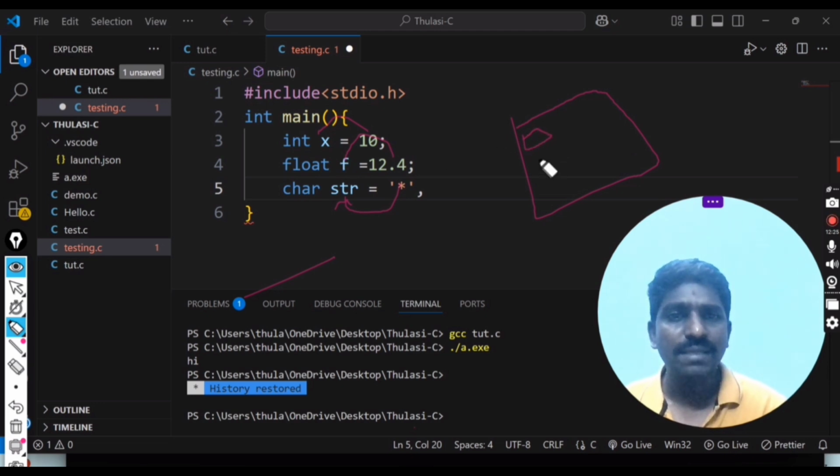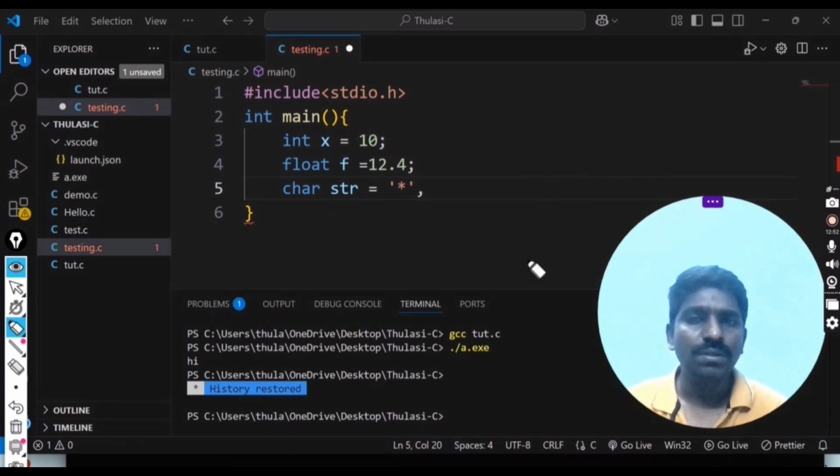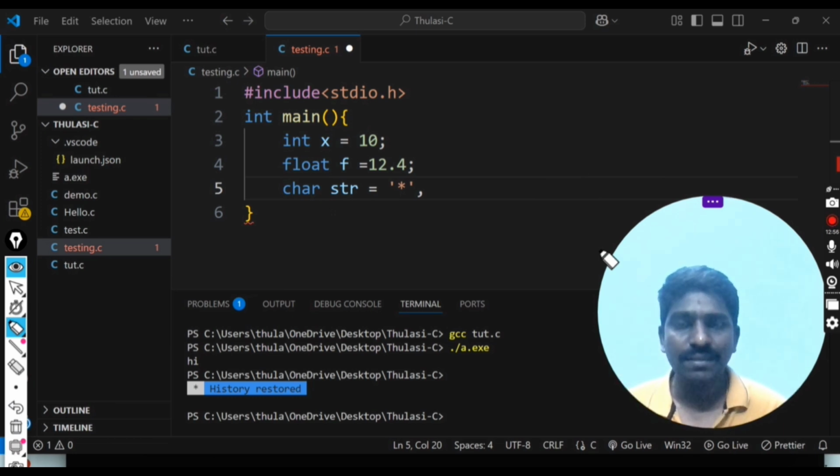This box is named X, that means this memory is named X. Then F is another box, then str is another box. Like this, memory will be allocated and the corresponding values will go there and be stored. Now we clearly know how to declare a variable.